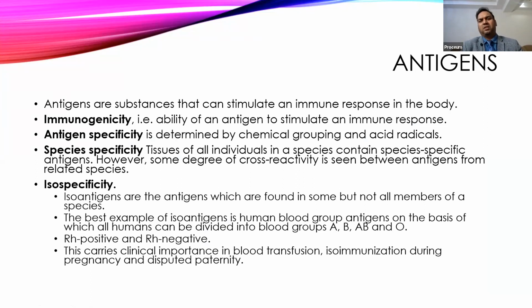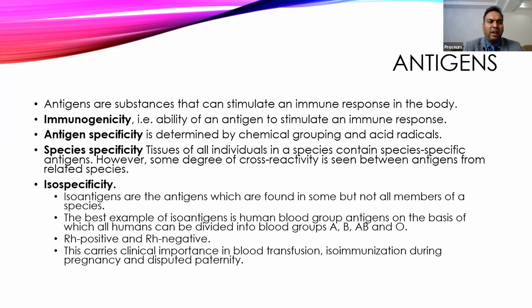Anything that produces a reaction in our body, specifically an immune reaction, we call an antigen. To describe the antigen, there are various terms. One is immunogenicity, the ability to initiate the stimulus or the response. Second is antigen specificity.